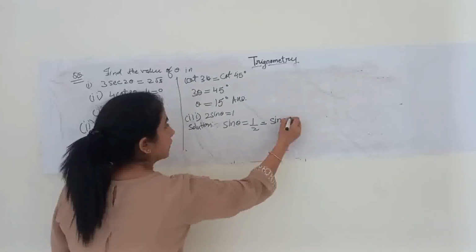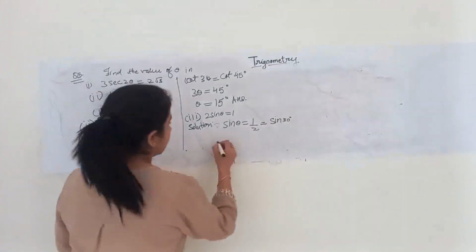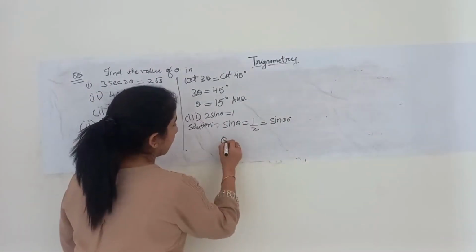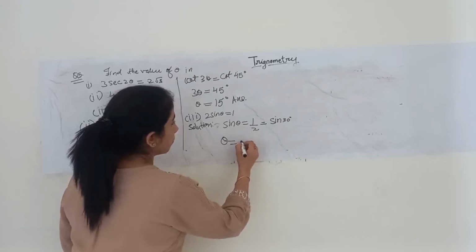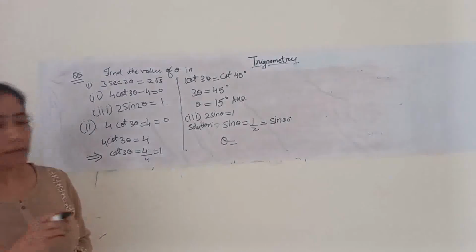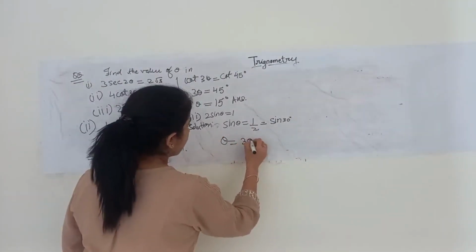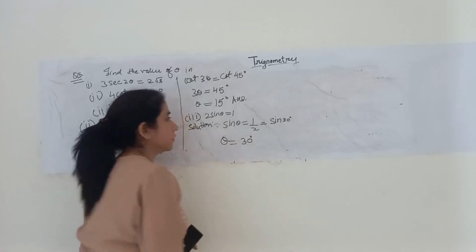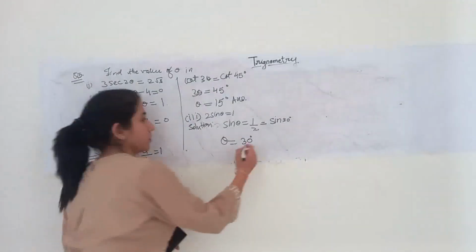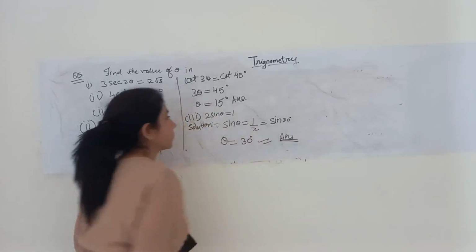At sine equals 30 degrees, right? That means theta is equal to 30 degrees. Fine. This is my solution for the third part.